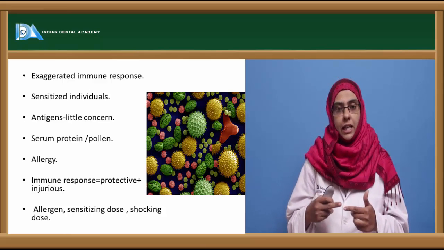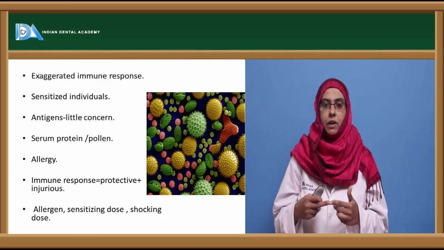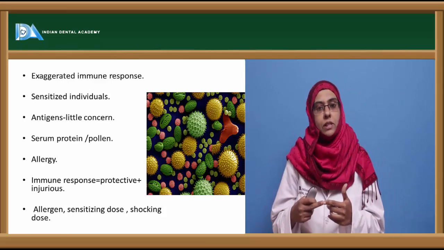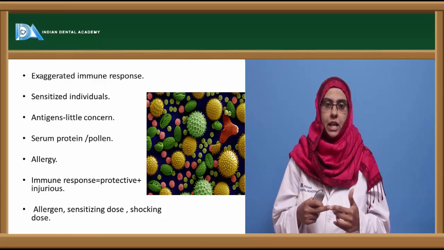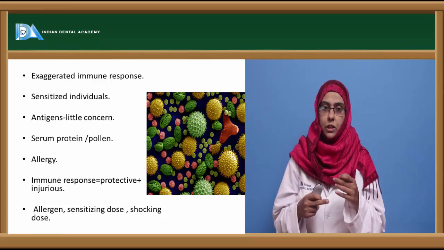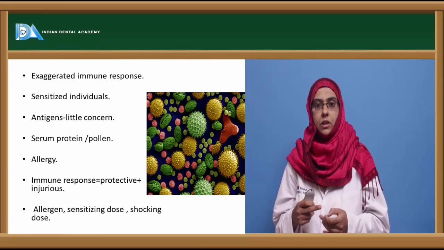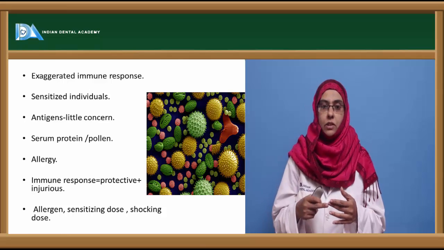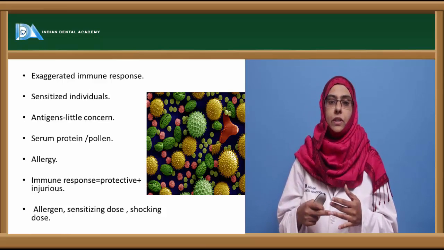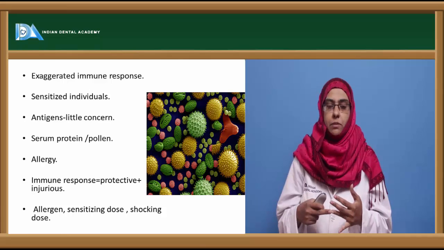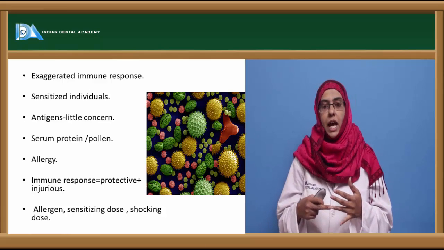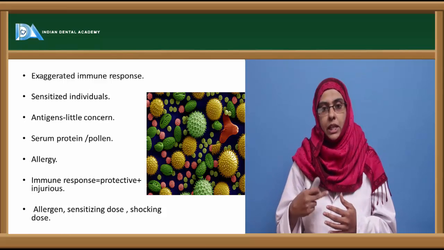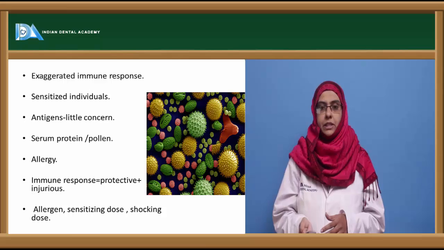One is the allergen, which can be any common substance from the environment, and the most important thing is the sensitized individual. It is not all individuals in whom you can see the hypersensitivity reaction, but there are certain human beings who are sensitive towards these common allergens of the environment. So we need an allergen and a sensitized individual, and the first dose of the allergen usually primes the immune system, which is called the priming dose, and the next, subsequent dose, also called the shocking dose, usually manifests the hypersensitivity reaction.